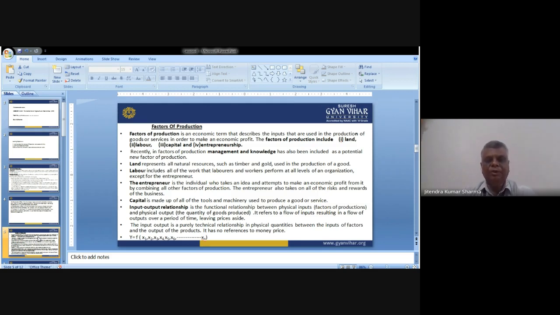The input-output relationship is a purely technical relationship in physical quantities between the inputs, or factors, and the output of the products. It has no reference to money price. We have already said that this is not being considered here. So Y is equal to a function of the factors. Those input factors and output are expressed here through the formula.